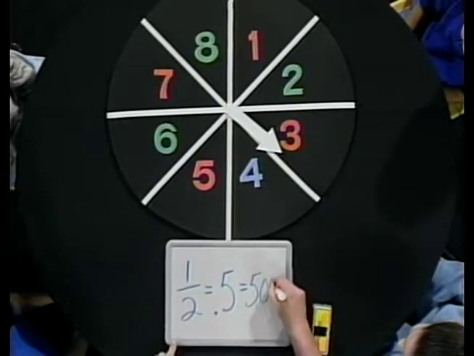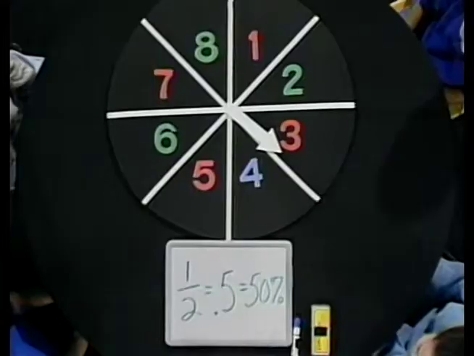So you should know that when we deal with probability, sometimes we will see it in fraction form as 1 out of 2, or we might see it in decimal form, and we would say the probability of a red number is 0.5, or we might even see it as a percent, and we could say there's a 50% probability of getting a red number.